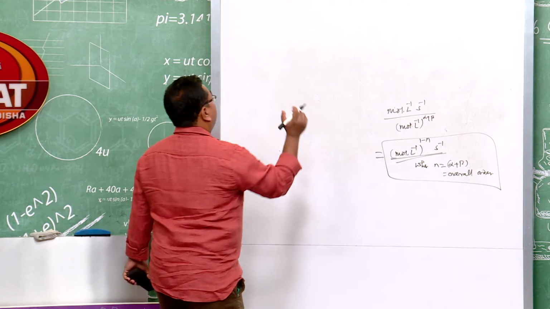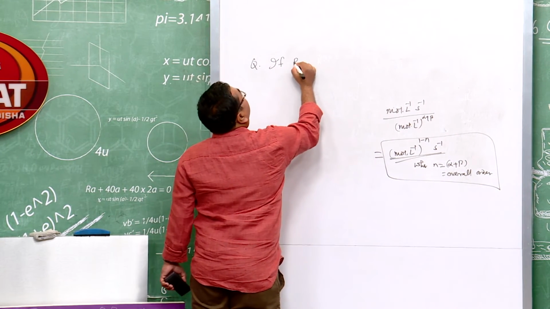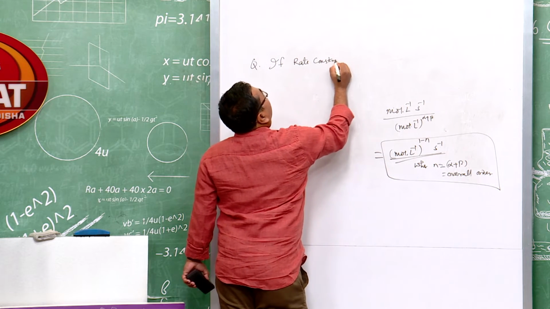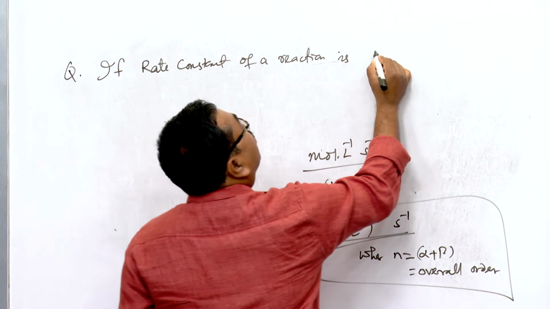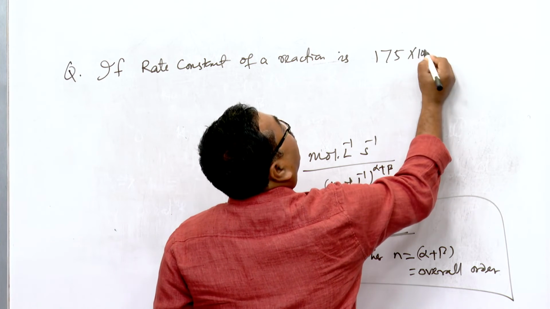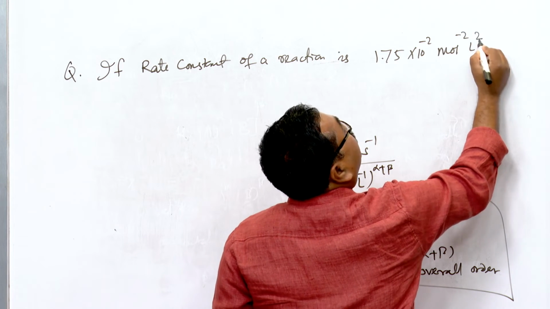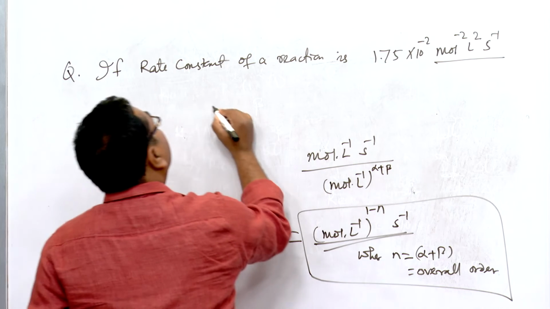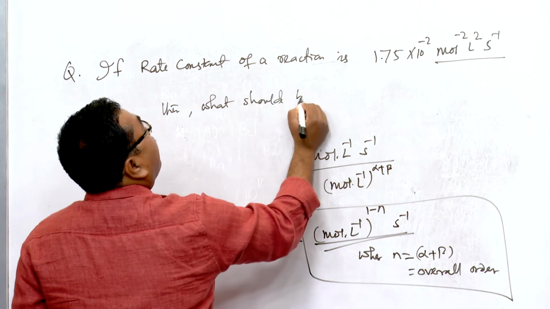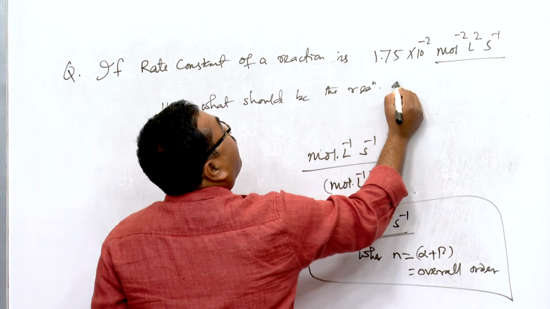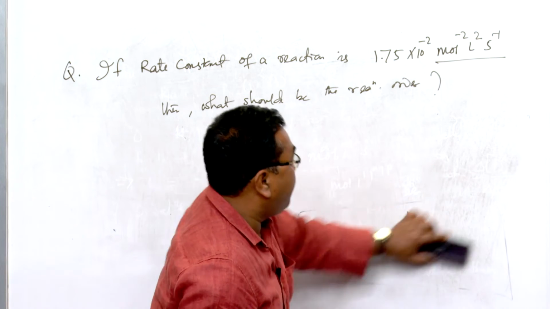Suppose a question is there: if the rate constant of a reaction, any reaction, is 1.75 into 10 to the power minus 2 mole minus 2 liter square second inverse, then what should be the reaction order? What should be the reaction order? It is a very, very tricky question here, you see.